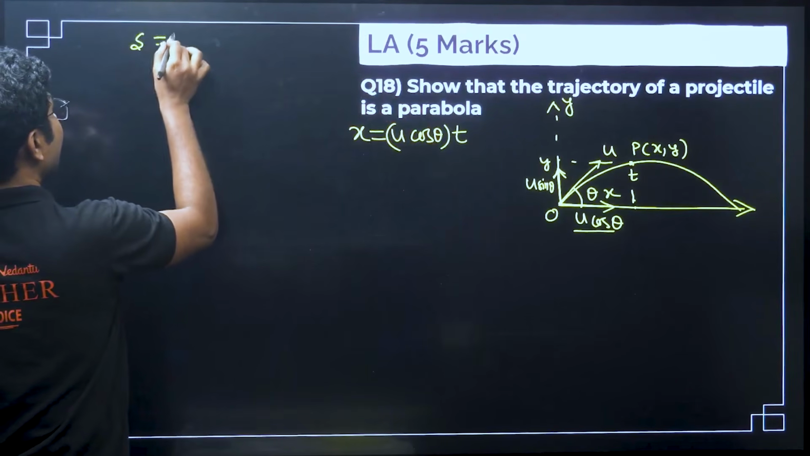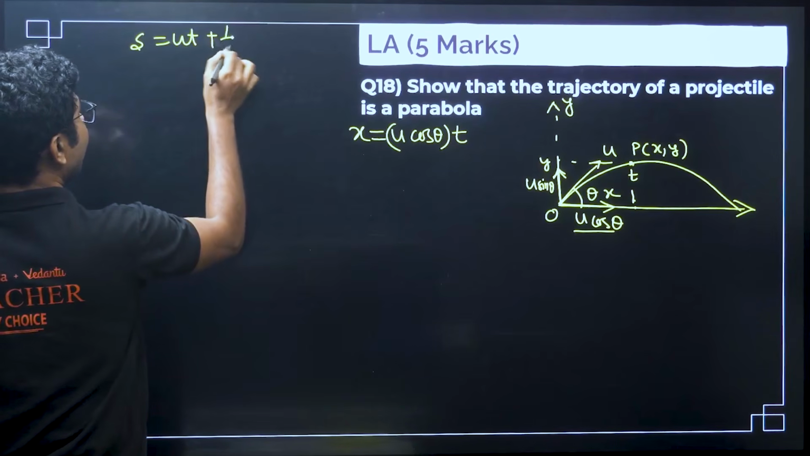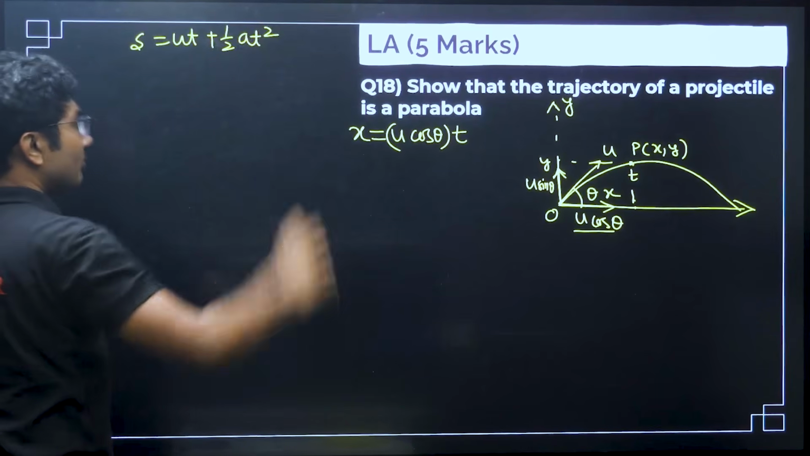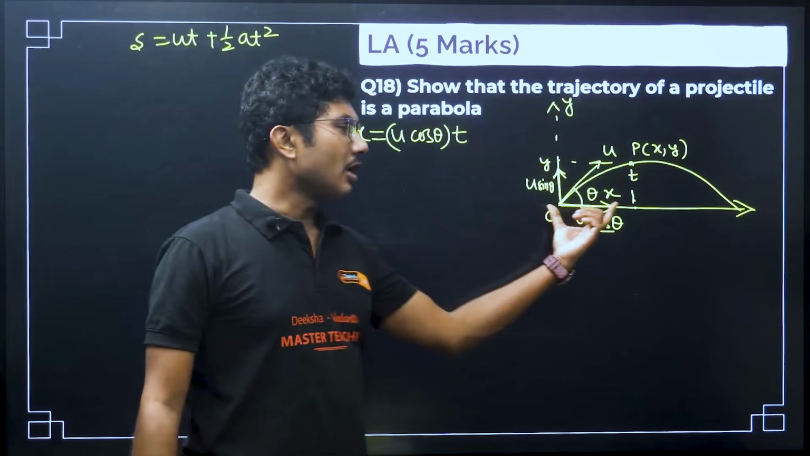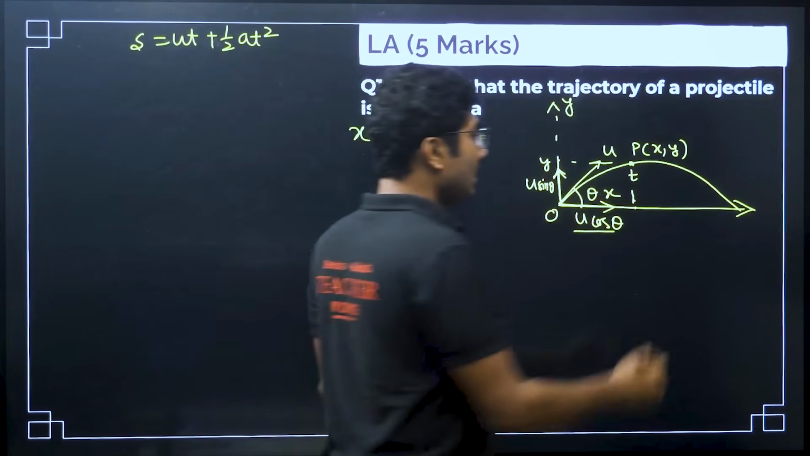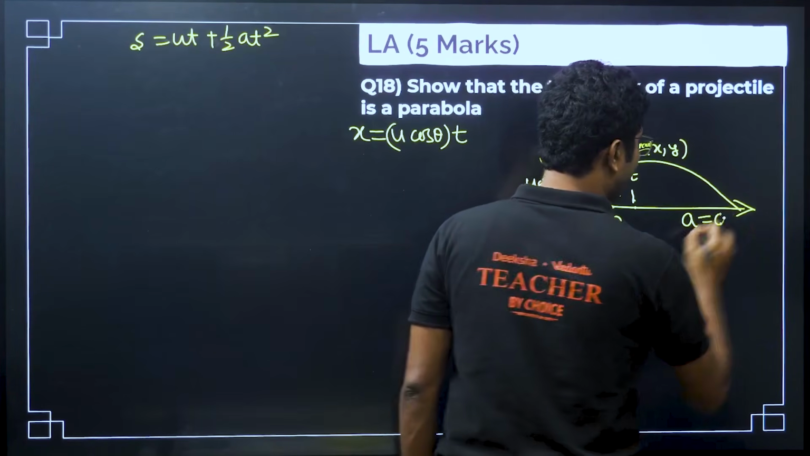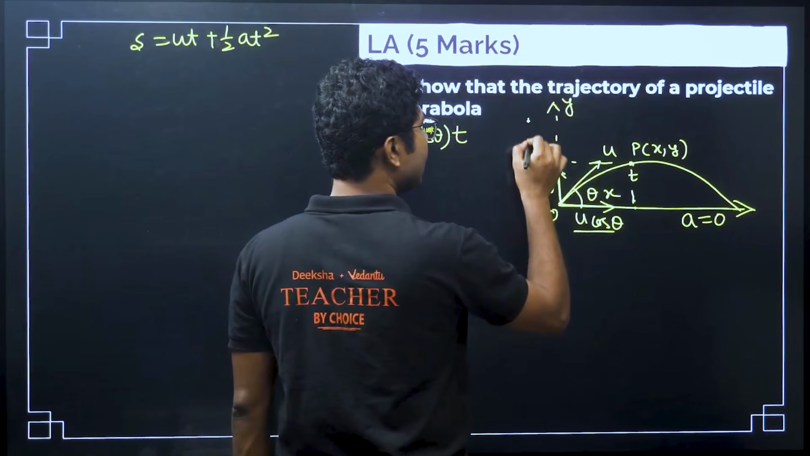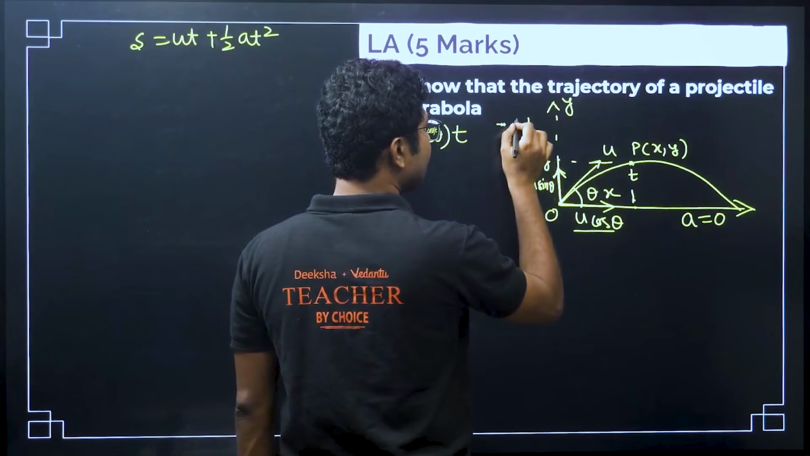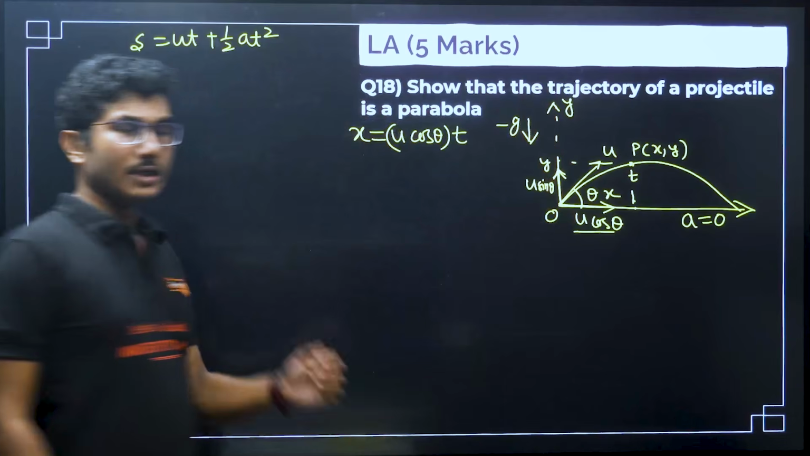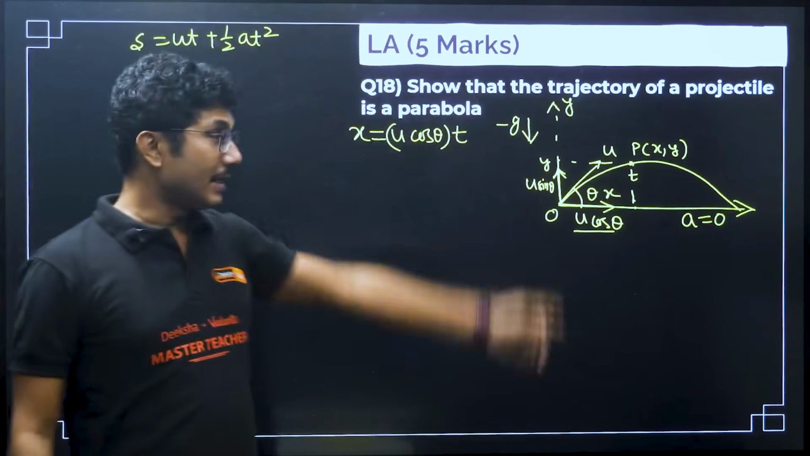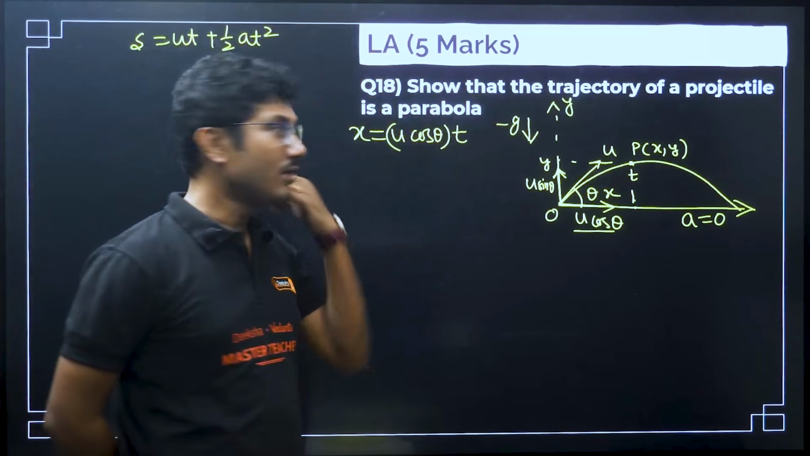The displacement is s equals ut plus half at square. This is the formula, right? Now, along the horizontal direction the acceleration is 0, and along the vertical direction the acceleration is negative of g.